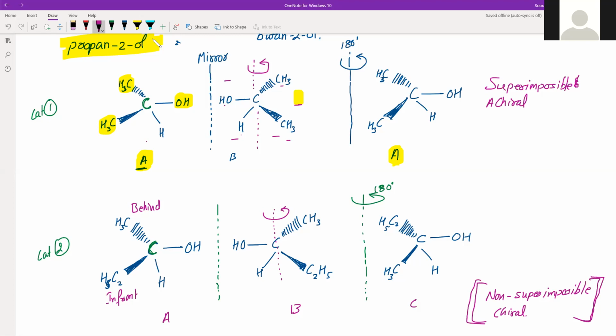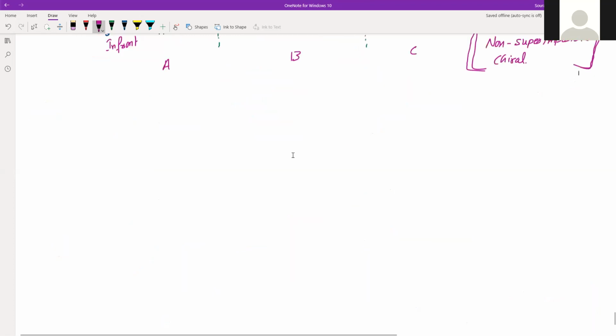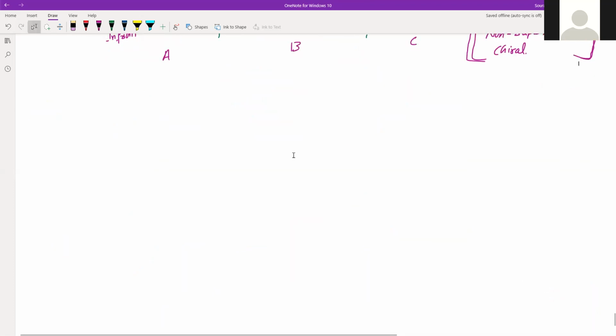So that is the simplest test of optical activity. Just find a carbon with all four different attachments. If you are able to do that, that is an optically active compound. Right? So that is all about molecular asymmetry and chirality.